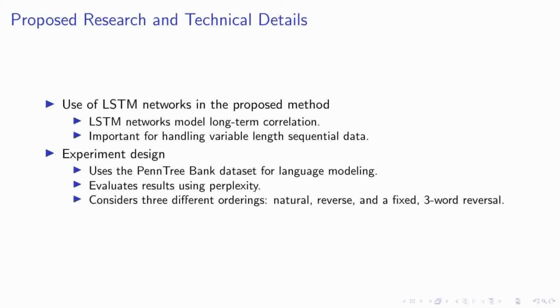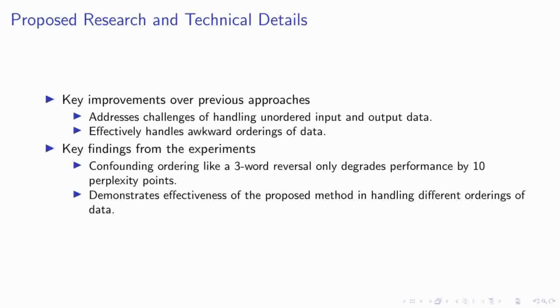Intriguingly, we found that even when the data order was scrambled, the model still achieved impressive results, albeit with some degradation. This highlights the robustness of LSTM networks and their potential in handling complex sequential tasks. Our research presents key improvements over previous approaches, particularly in addressing the challenges of handling unordered input and output data. We've developed a method that effectively handles awkward orderings of data, a significant stride in the field of language modeling.